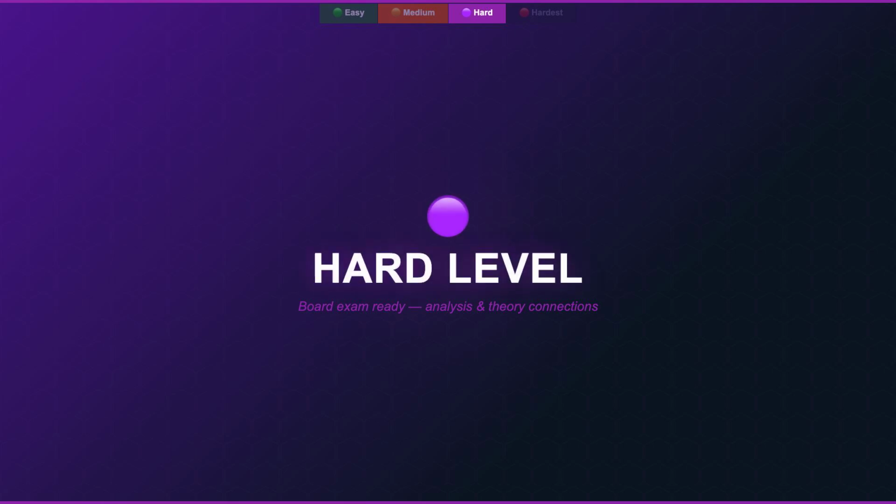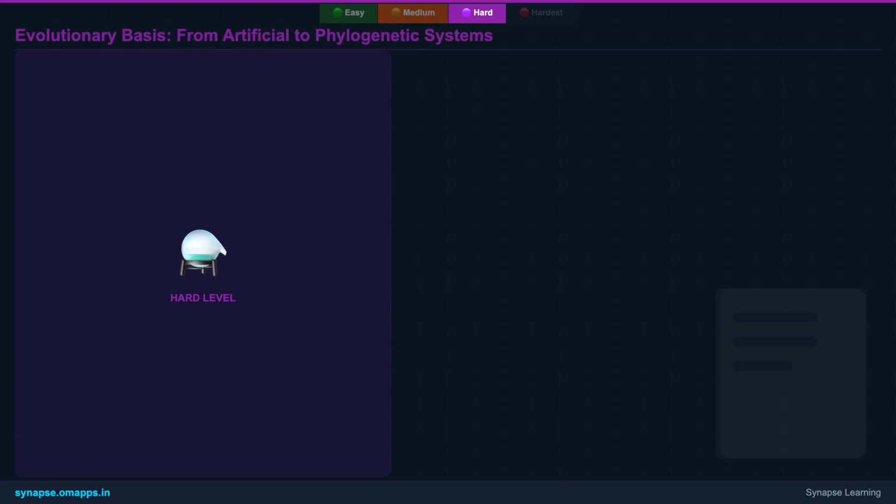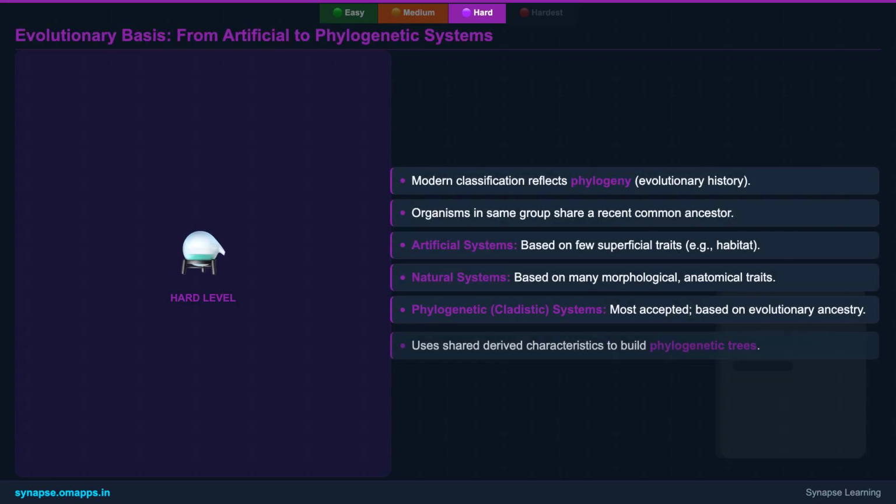Ready for a challenge? This hard-level section will explore the deeper principles behind classification, its dynamic nature, and the modern tools that shape it. Modern biological classification goes beyond just grouping. It aims to reflect the evolutionary history, or phylogeny, of life. Organisms placed in the same taxonomic group are presumed to share a more recent common ancestor.